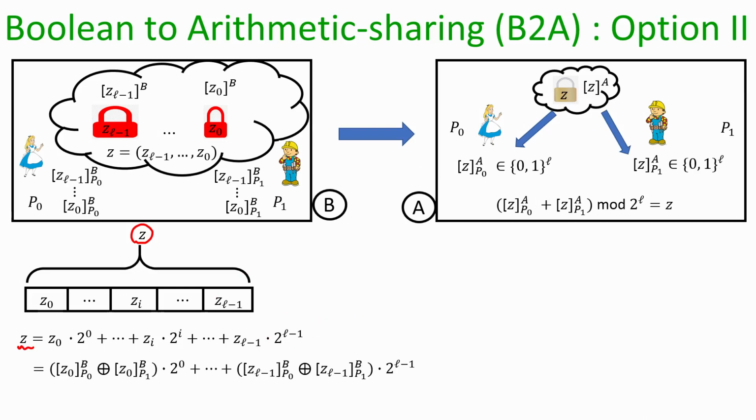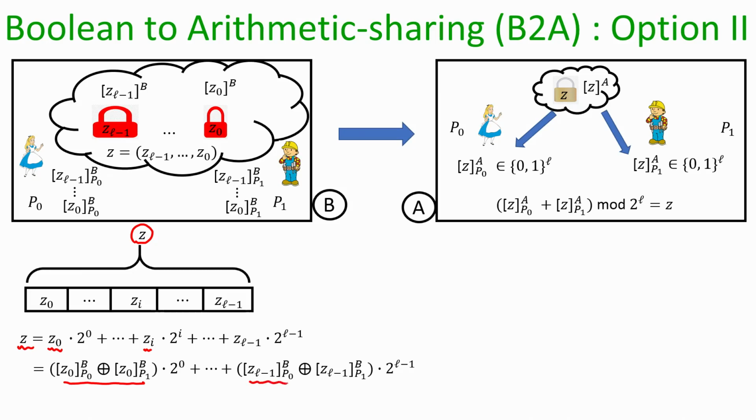Now, this z naught can be expressed as the XOR of the GMW shares of z naught available with Alice and Bob, and outside you have 2 power 0. In the same way, zi can be expressed as the XOR of the GMW shares of zi available with Alice and Bob, and outside you will have 2 power i.